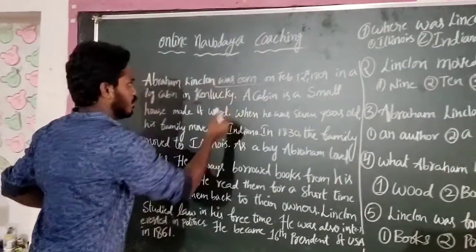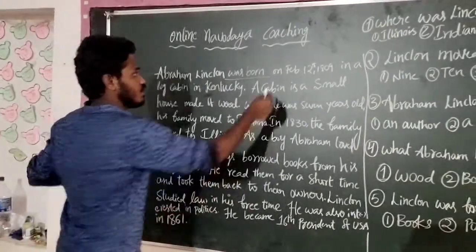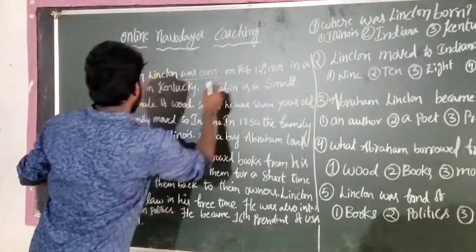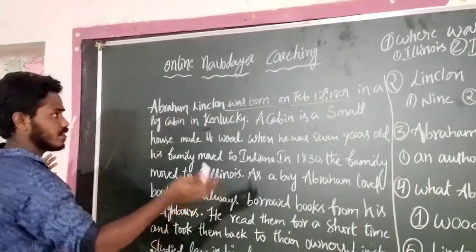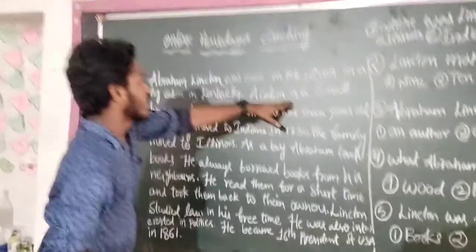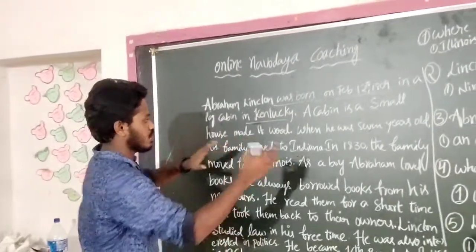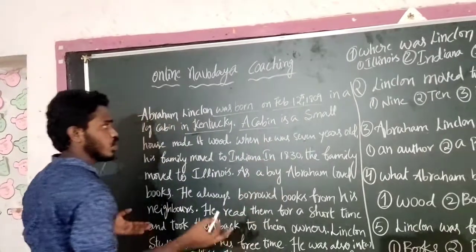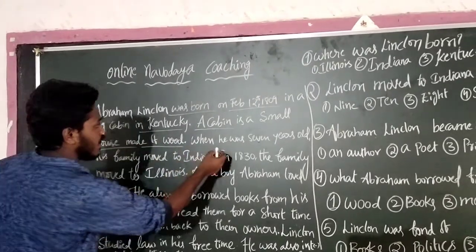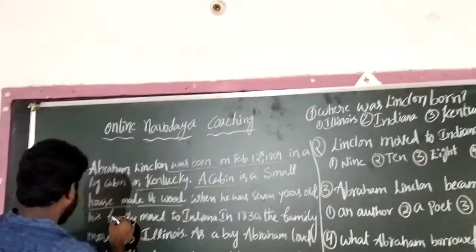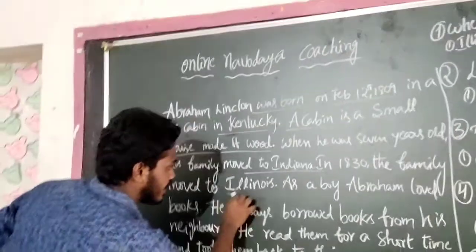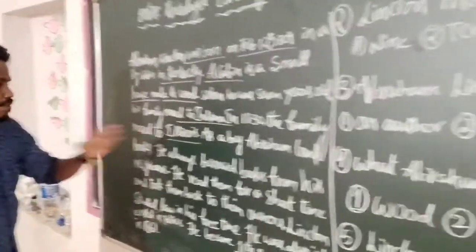So where was he born? Birth place is very important. If they ask when, we need to answer that too, so underline it, even if it may only possibly be asked. And the other thing: where was he born? Kentucky. And a cabin is a small house made of wood. There is a possibility they will ask for synonyms or the meaning of cabin. When he was 7 years old, his family moved to Indiana, and in 1830 his family moved to Illinois. As a boy, Abraham loved books.